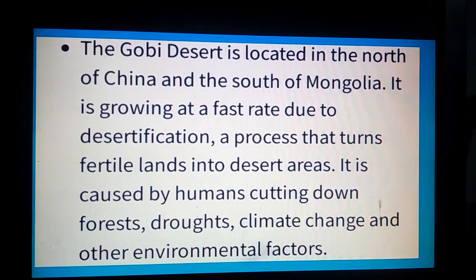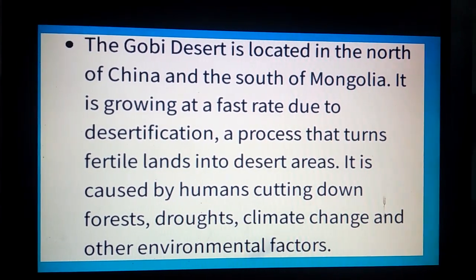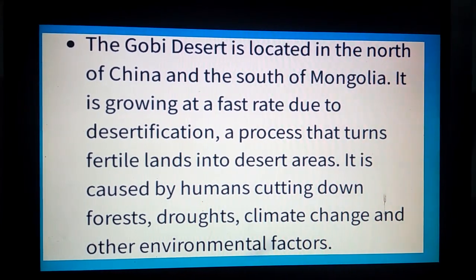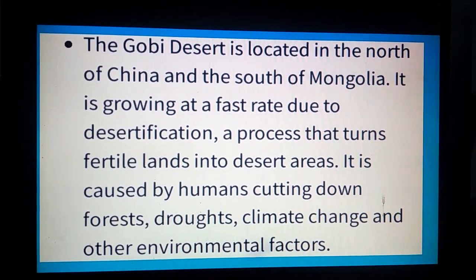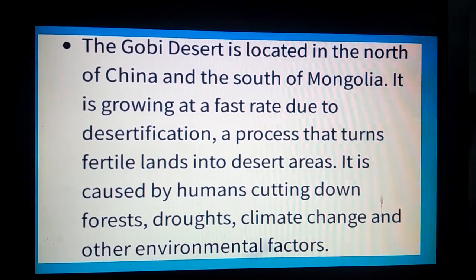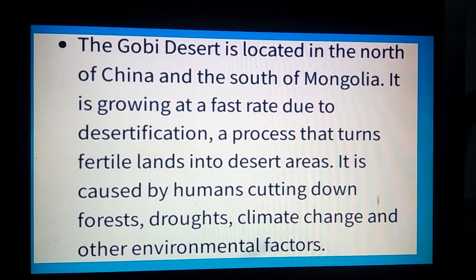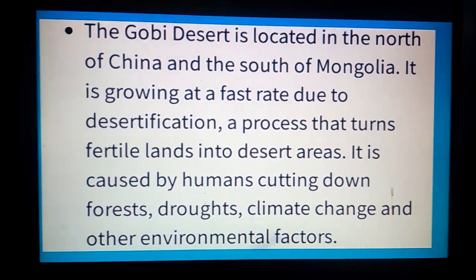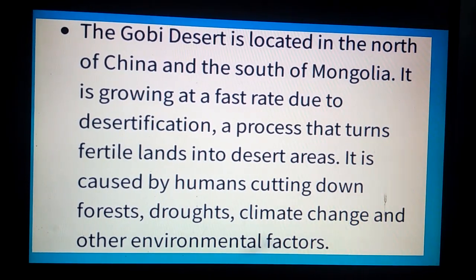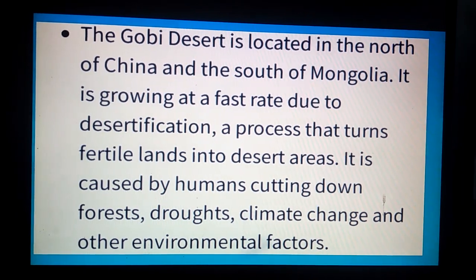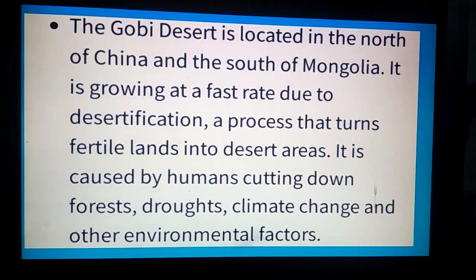It is growing at a fast rate due to desertification, a process that turns fertile lands into desert areas. It is caused by humans cutting down forests, droughts, climate change and other environmental factors. So we are also responsible for fertile land turning into desert because we are cutting a lot of forest.